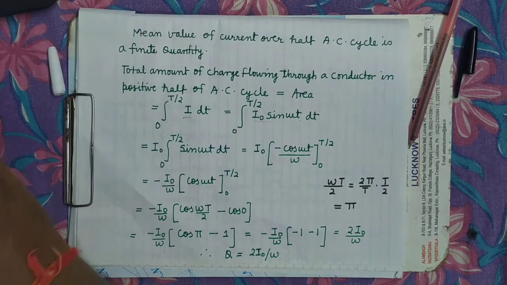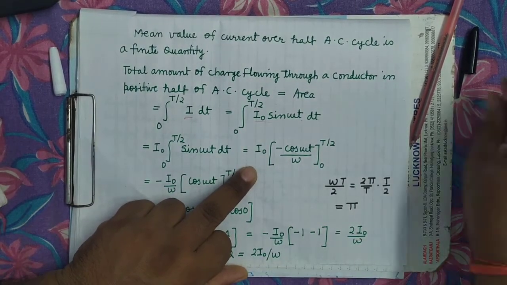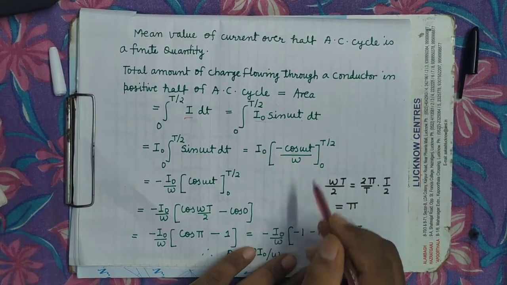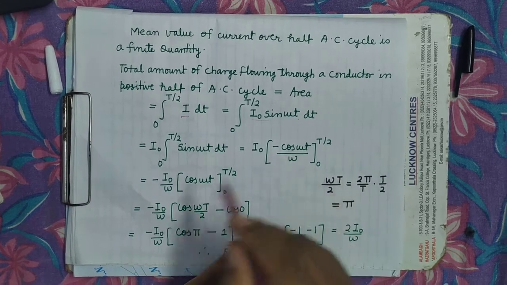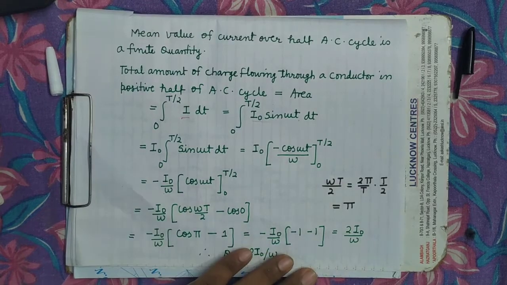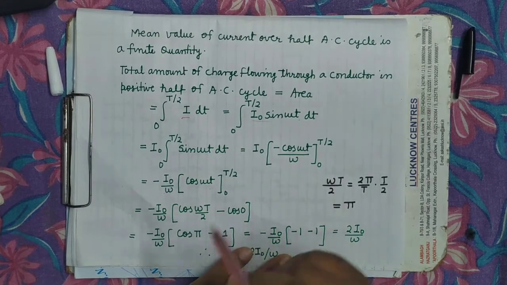So in place of integral sine omega t dt, it is written as minus cos omega t upon omega, with the limit from 0 to T by 2. Now omega is constant, so that's why it has been taken out. The minus sign has also been taken out. So within the bracket it will be cos omega t, with the limit from 0 to T by 2.